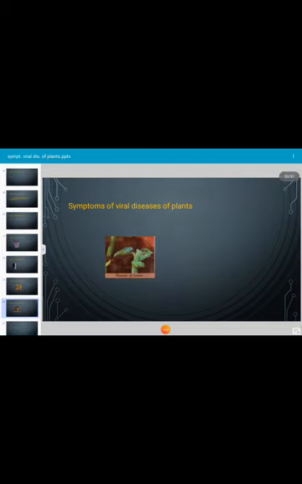Next, these are the necrotic leaves. Symptom: necrosis. Patches of dead tissue occur on the stem and leaves. The patches of dead tissue are described as necrosis, and the type of symptom is necrosis.